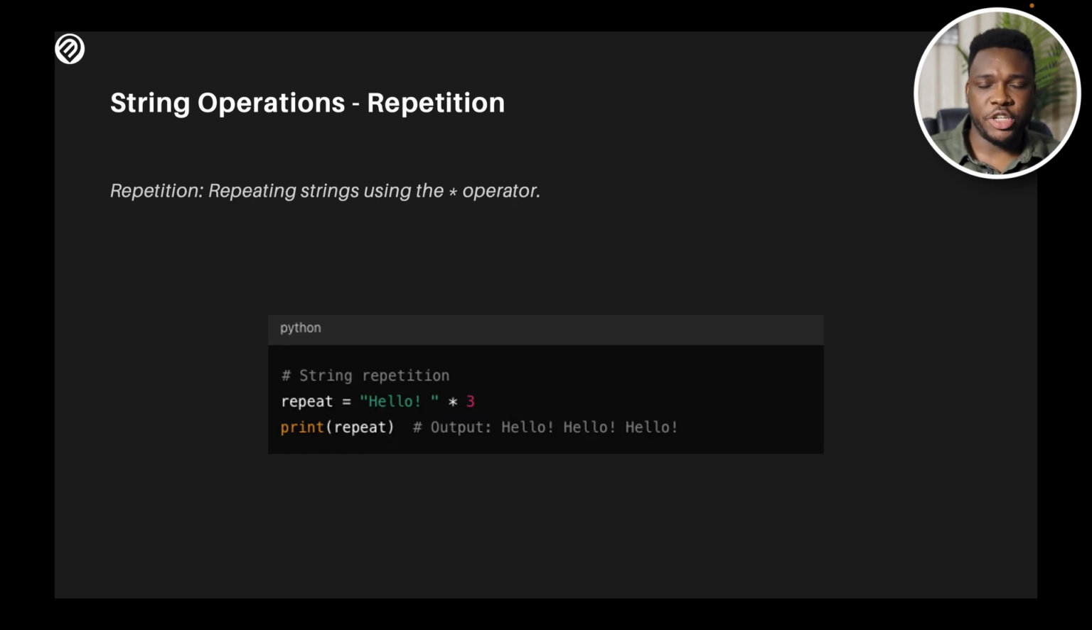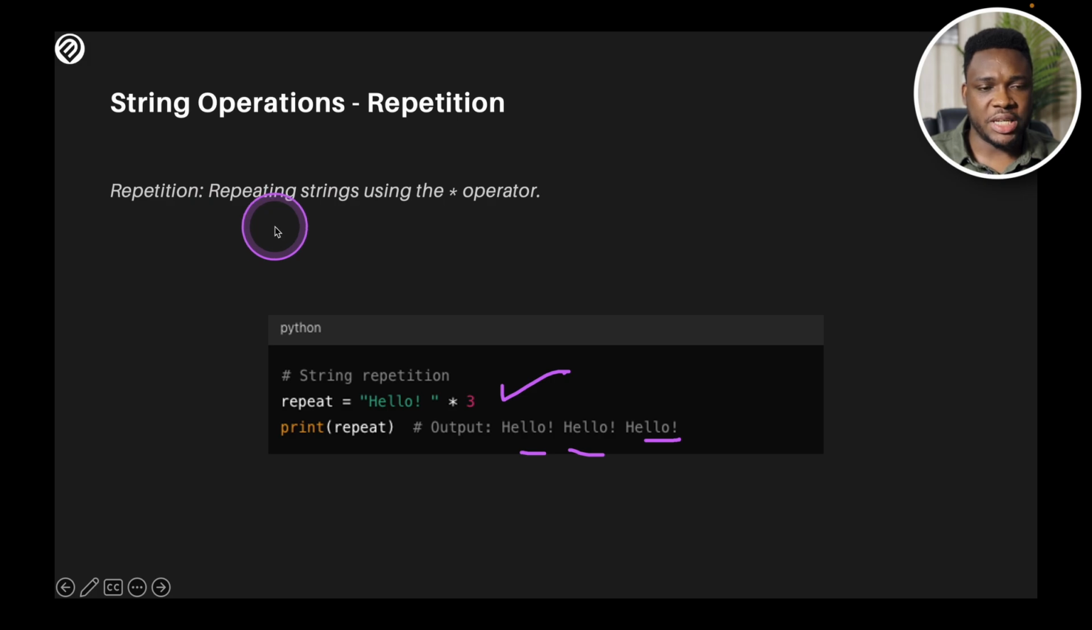Another string operation is repetition. Again, this is not an integer or a float, so it's not doing a mathematical operation. It's just going to use the multiplication symbol to duplicate or repeat the strings. In this case, I have times 3. If I have times 5, it's going to print more of the strings for me. So I have hello times 3, and I get the first one, the second, and also the third.